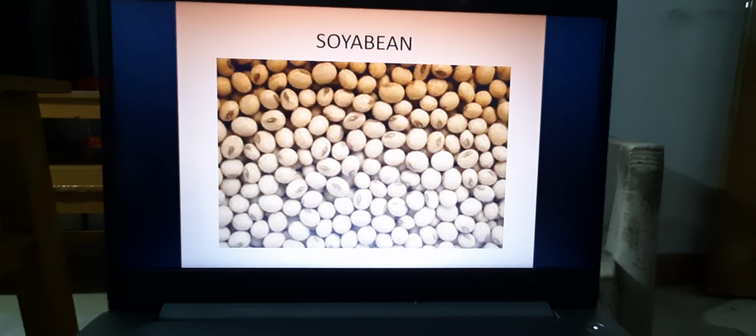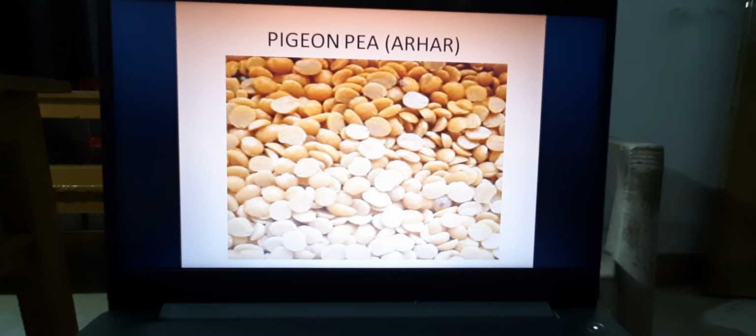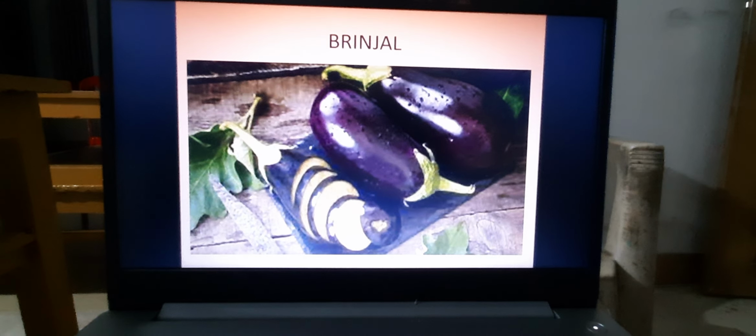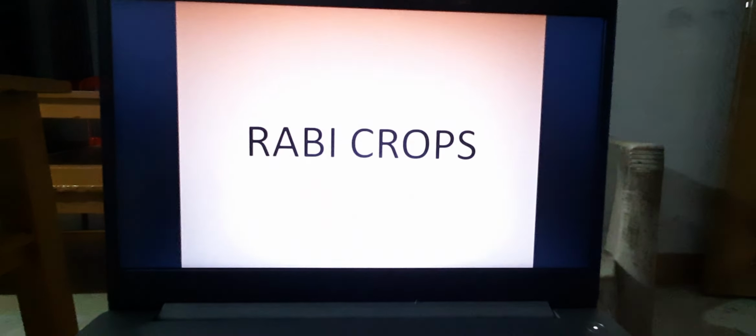Try to remember, soybean possesses the maximum amount of protein, about 46% protein, and up till now soybean is considered as the ingredient which possesses the maximum amount of protein. Pigeon pea, that is arhar, also comes under Kharif. Cotton comes under Kharif. Brinjal comes under Kharif.